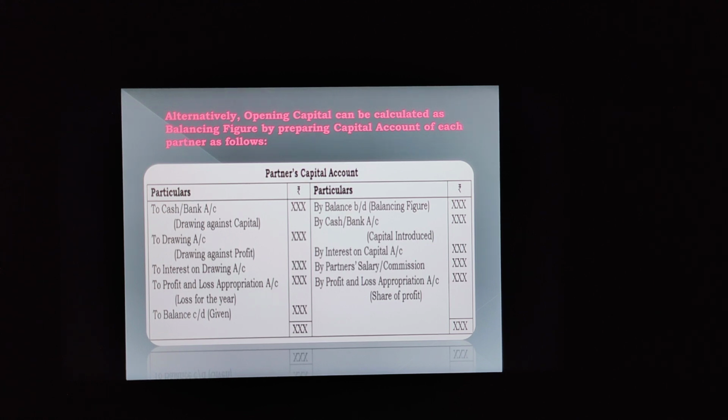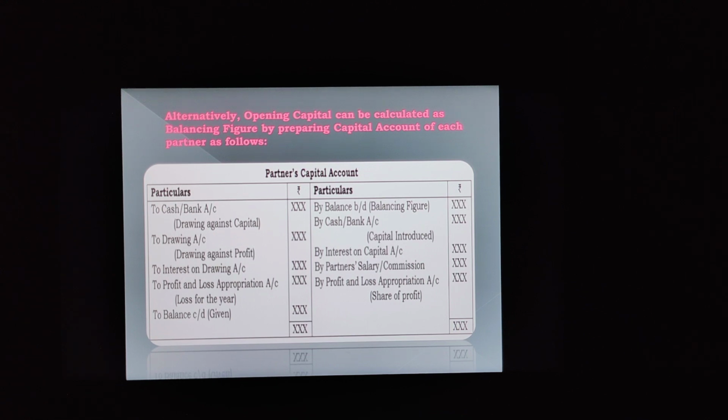Interest on drawing is the expense of the partner. Profit and loss appropriation account, that is loss would be expense for the partner. Now balance CD will be provided. What is balance CD? That's the capital. Now capital introduced. What will we write here? Cash or bank account debit to partner's capital account. So in partner's capital account we will write by cash or bank. Then interest on capital account debit to partner's capital account. So in partner's capital account, what will we write?